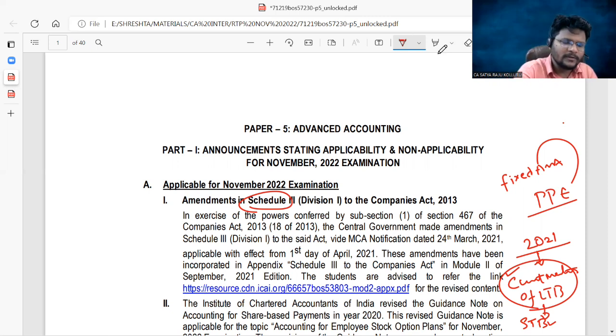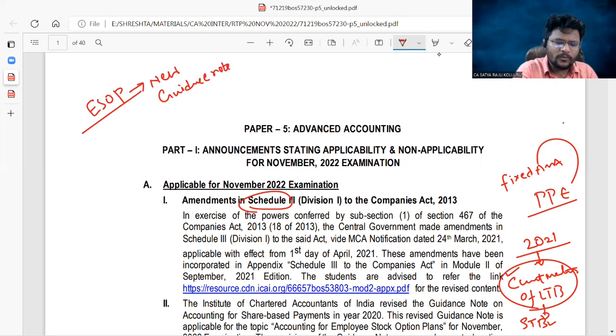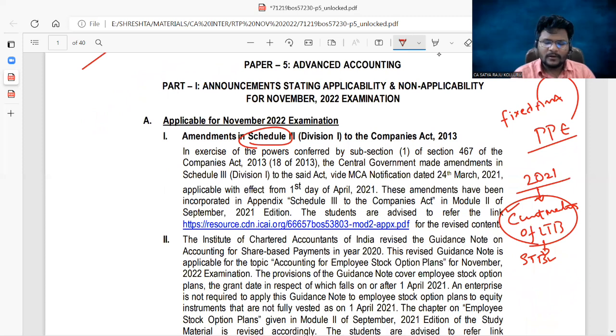There are no specific amendments except for the chapter ESOP, Employee Stock Option Plan. Don't worry, all the problems and the classroom discussion were entirely made based upon the new guidance note only. The content you already listened to while watching my video lectures was completely based on the new guidance note, that is the Guidance Note on Share-based Payments, which was released in 2020 and is applicable from 1st April 2021.